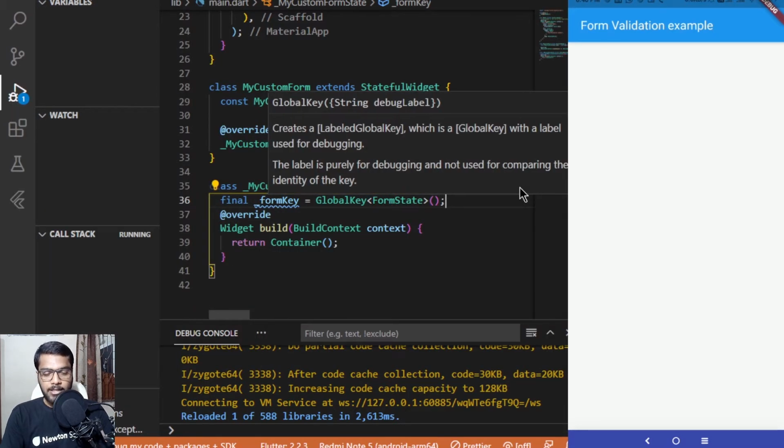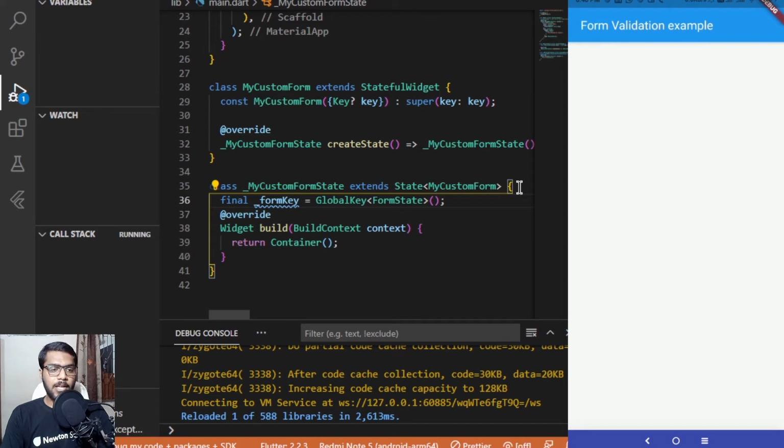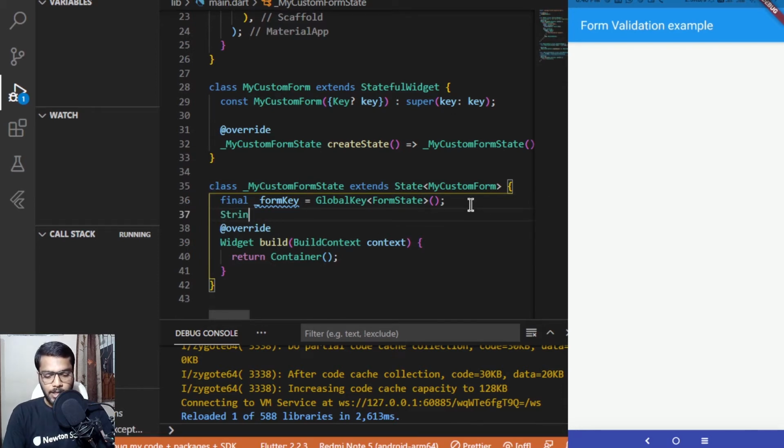If we are creating a global key for a text field specific, or for any other widget, then we can specify that particular thing here in place of this form state. But for now, as we are creating it for the form part, I have added it as form state over here. Next we need to create another string which will be used for obtaining the data whatever the user is passing inside the text field, and later we can use this data in other places as well.